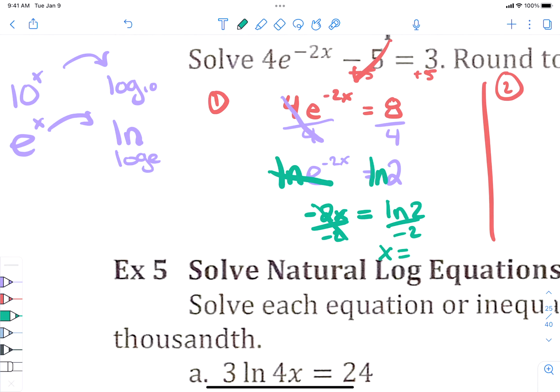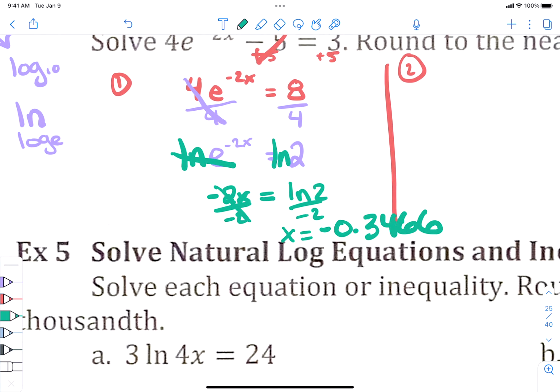What did you get? What are you talking about? Okay, you don't want ELN, you want LN. Honestly, I like these calculators better. Enter, then divided by negative 2. Negative 0.3466.